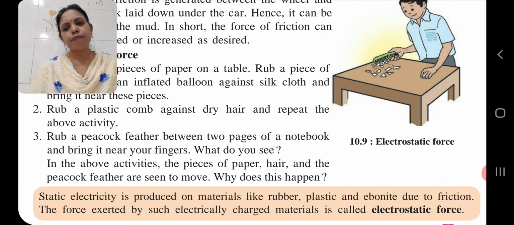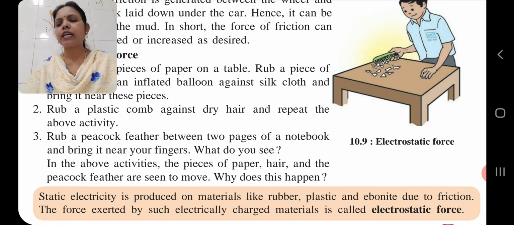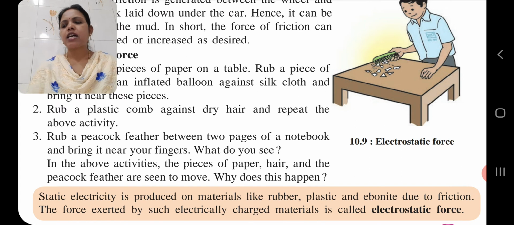The bits of paper stick to the balloon. So children, the balloon attracts the bits of paper when you rub the balloon on your hair. You created static electricity between both, and this force attracts the paper.